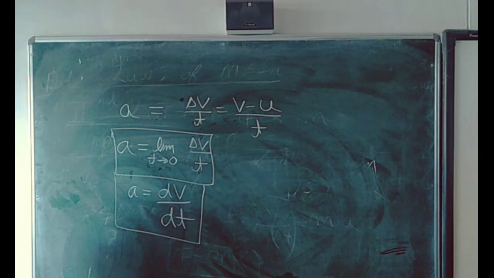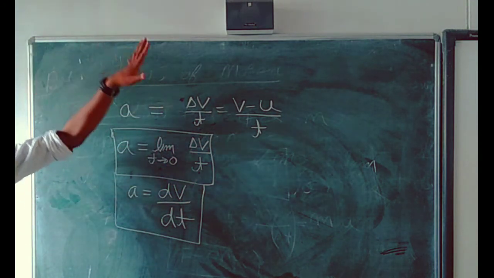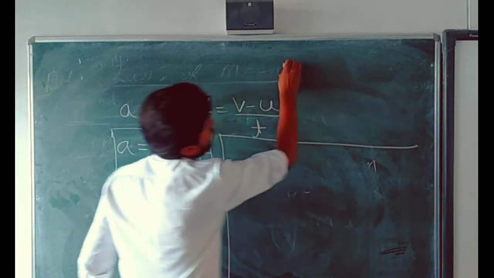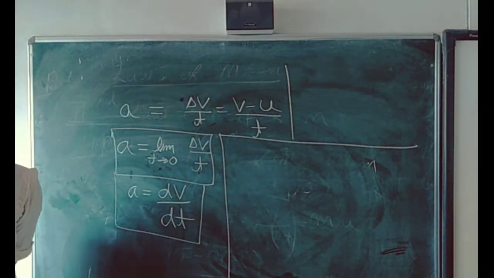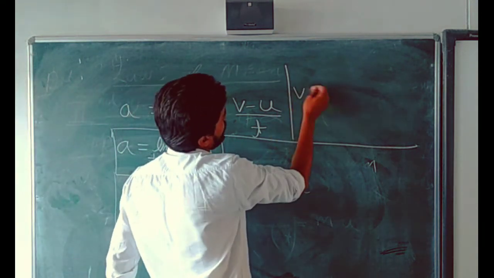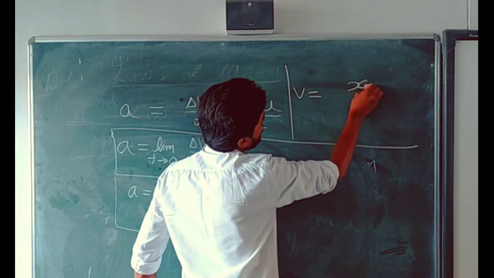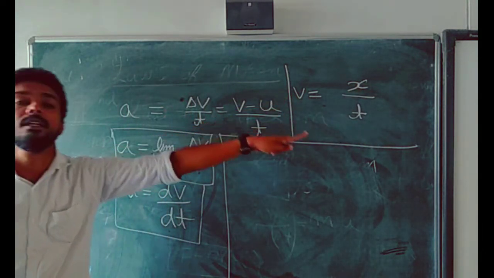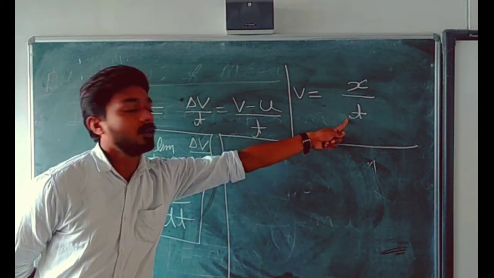Now students, come to an example. Before taking the example, I am going to write the formula of instantaneous velocity also. For instantaneous velocity we have written displacement upon time, but since velocity is instantaneous, we are applying here the concept of limit.